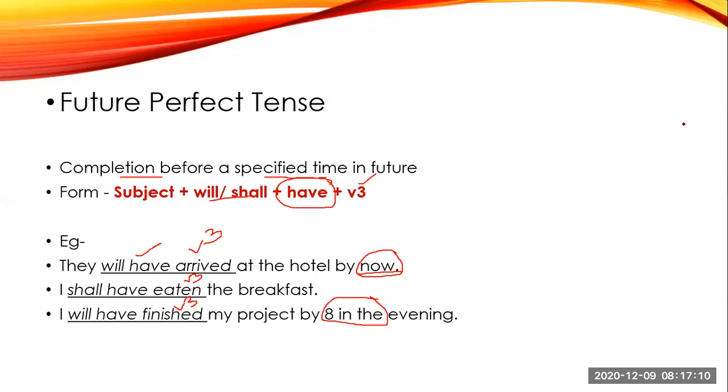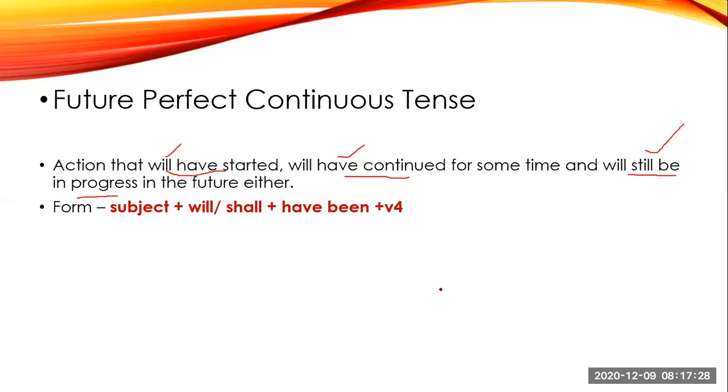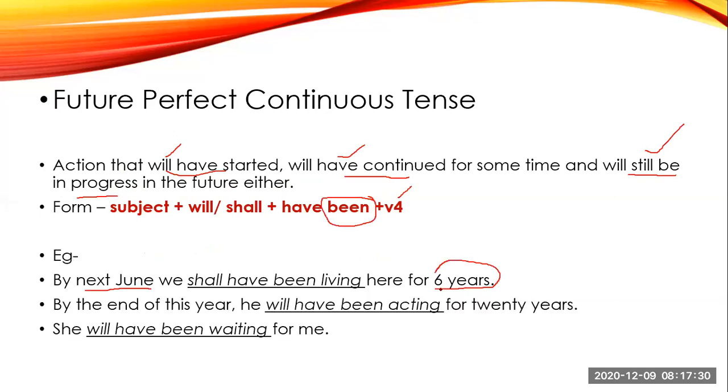We'll see the example. By next June, we shall have been living here for 6 years. Okay? By next June, meaning the coming June, we will have been living here for 6 years. Here it means 6 years will be complete in June. So the action of living started earlier, we are still living and will continue in future till June.